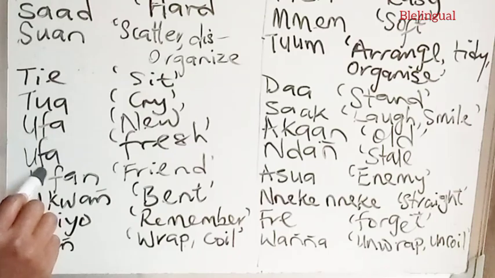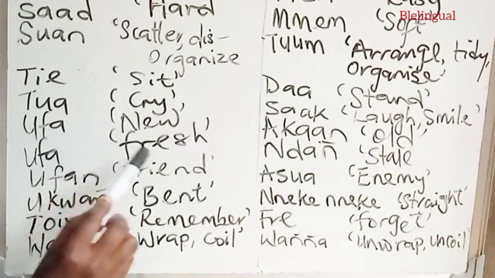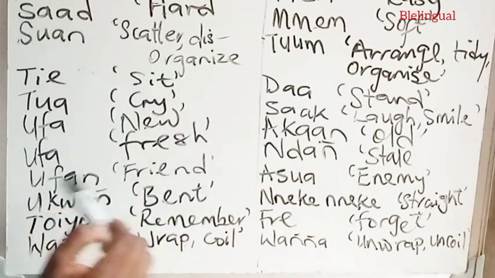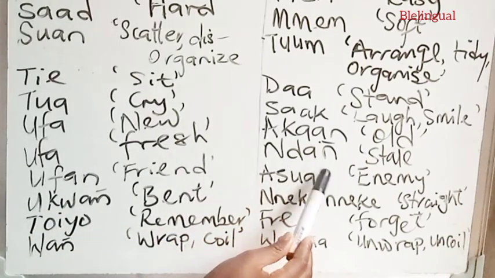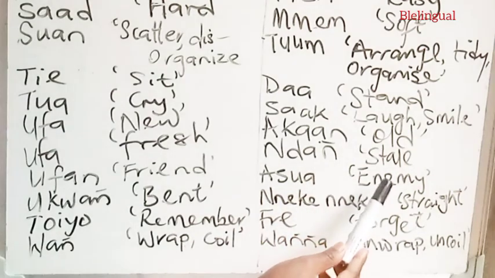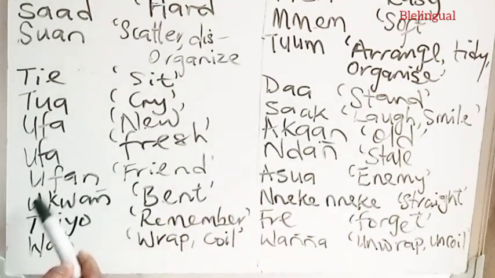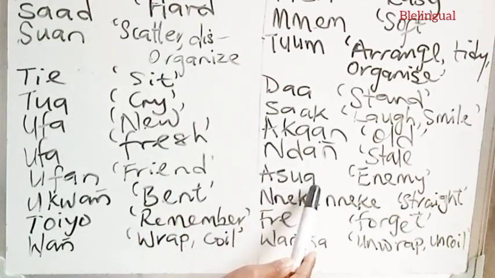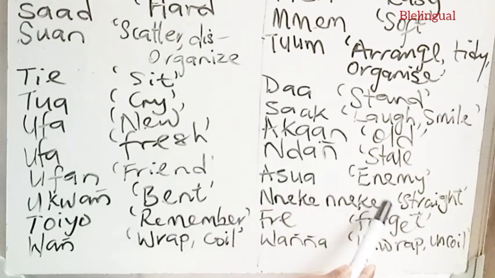We have the word ufa, to mean fresh, like fresh food, and the opposite ndang, to mean stale. We have the word ufan, to mean friend, and the opposite aswa, to mean enemy.